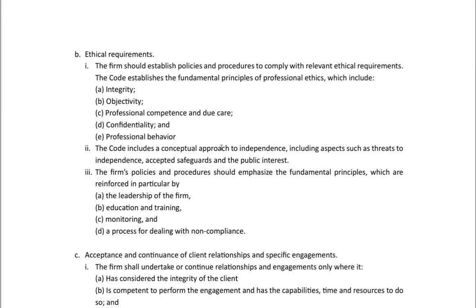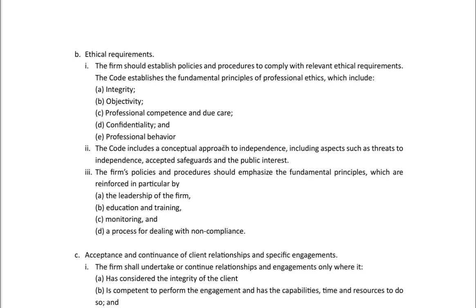Talking about ethical requirements, this is the second element. The firm should establish policies and procedures to comply with relevant ethical requirements. The code, here referring to the code of ethics, establishes the fundamental principles of professional ethics, which include IOPCP: integrity, objectivity, professional competence and due care, confidentiality, and professional behavior.